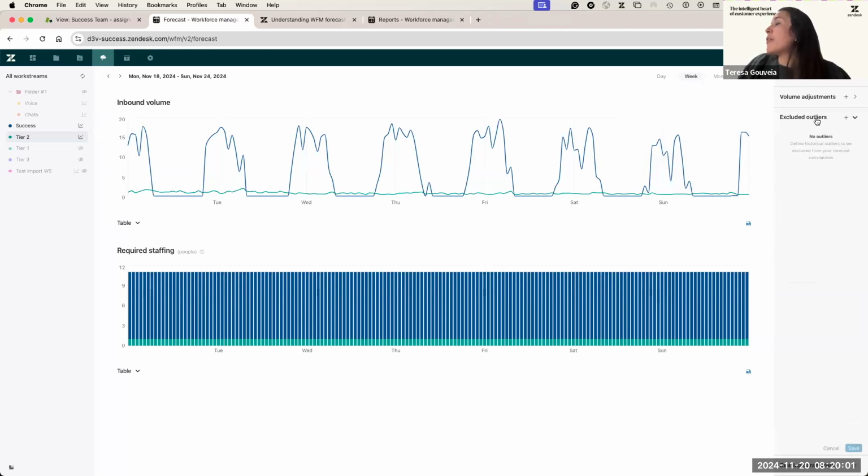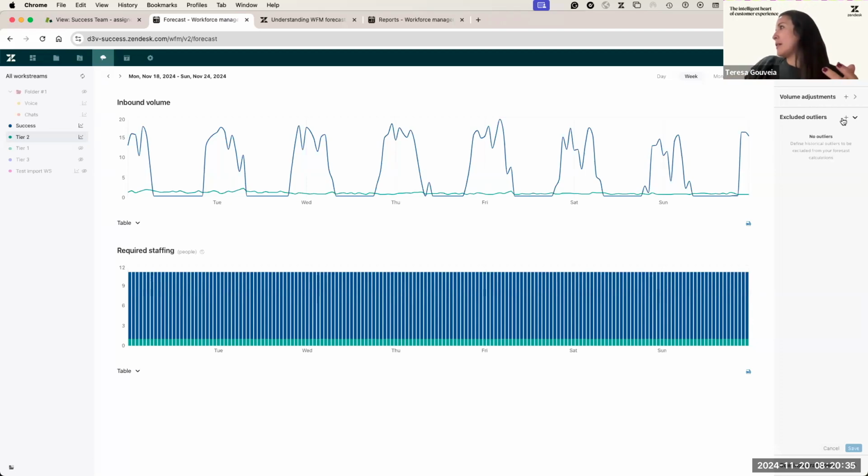Then next step, you have outliers. I will say that it's kind of similar, but outliers are going to be applied to the past. So outliers are good when you want to remove specific data from the historical data. Let's say that last week you had a technical issue and you received a lot of emails, phone calls, chats with people complaining. This is not part of your normal inbound volume, so you don't want those actuals or that historical data, that situation, to skew the rest of your forecast.